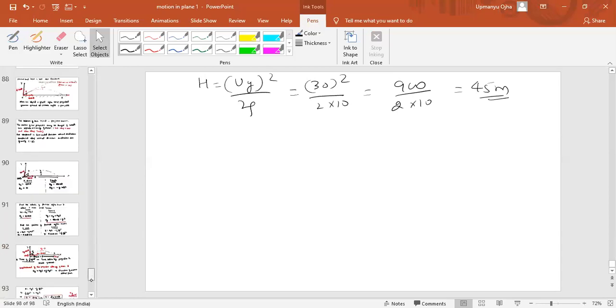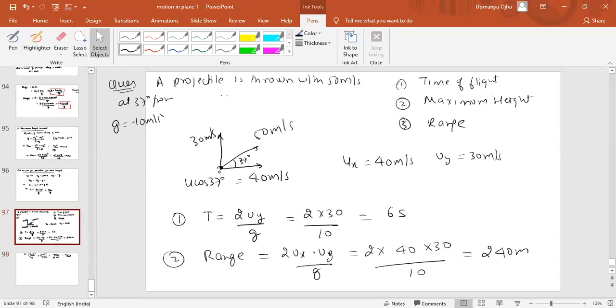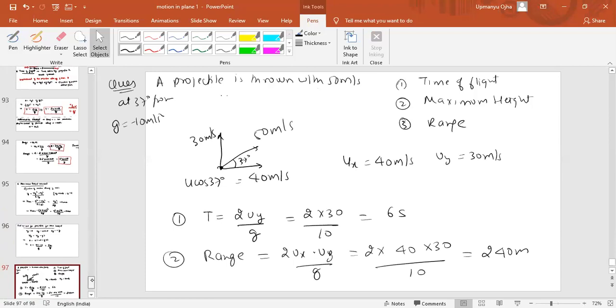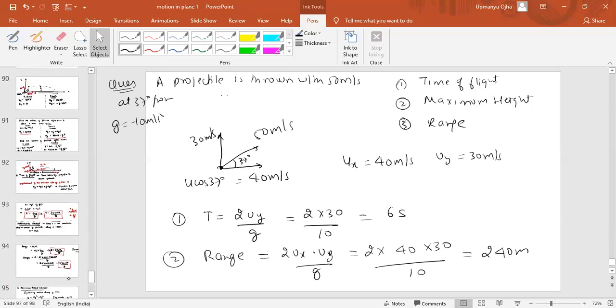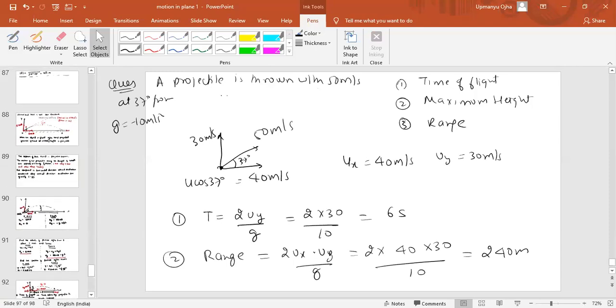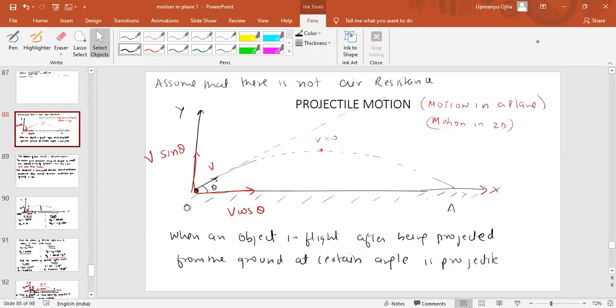g is minus 10, but in this formula, we have already taken g as minus 10. Just look at the derivation which I have done. You will understand why g is taken as 10 only. You should understand these small things. How did I get 40 meter per second?